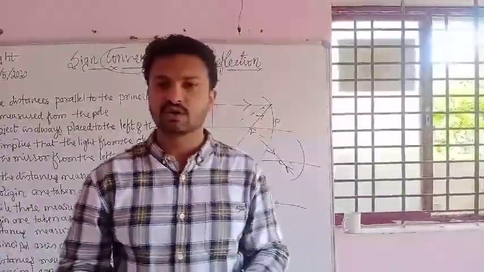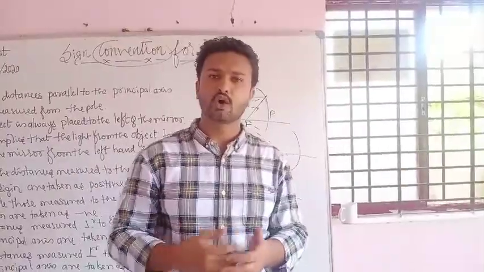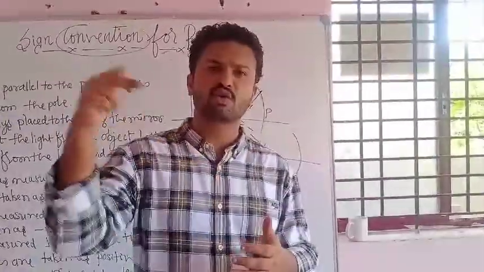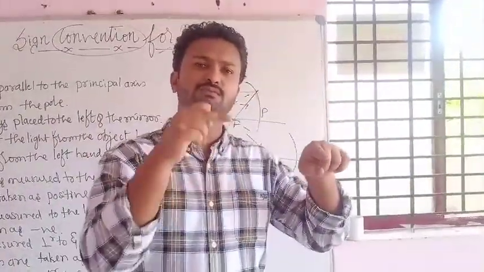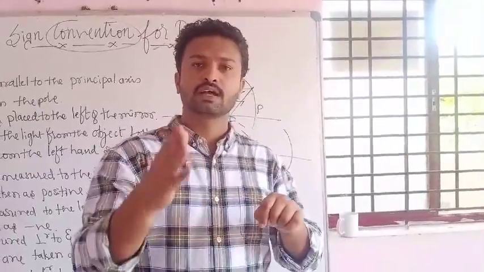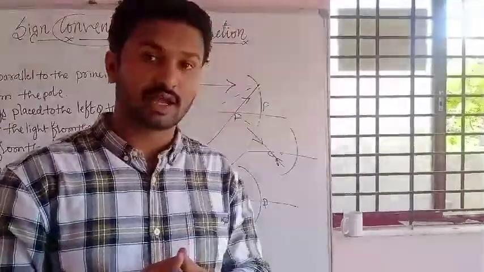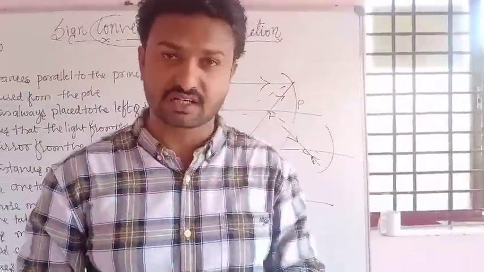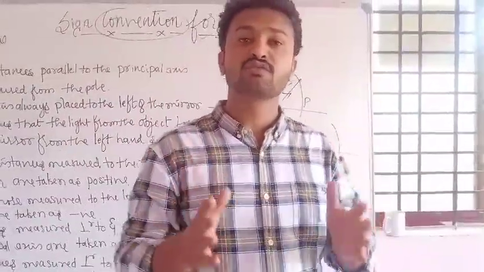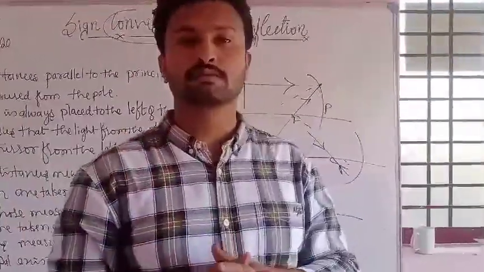And the last condition: when your ray obliquely falls on the point P, that is the pole, it follows the laws of reflection. The angle of incidence is equal to the angle of reflection. These all four conditions you have to remember.